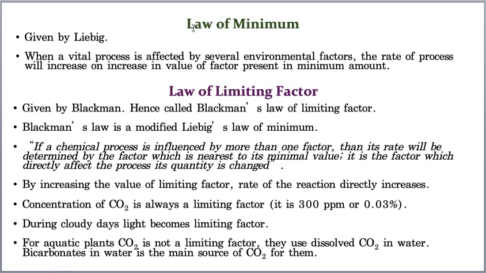Now if any factor is missing, for example, carbon dioxide is there, water is there, and mineral salts are there, light is not there, so the photosynthesis does not take place. Now let us say light is there, water is there, and mineral salts are there, carbon dioxide is not there, then also the photosynthesis does not take place. That means, I think you are understanding, slowly you are understanding what I wanted to tell you. If any physiological process depends upon many factors, then the one which is less, that only will decide the rate of that particular physiological activity. I think you understood, students.